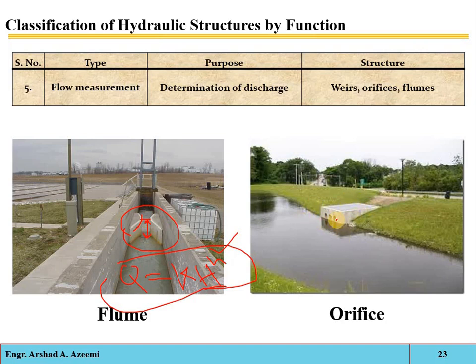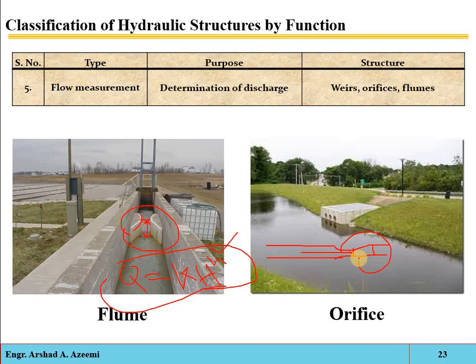Also we have these orifices. Suppose that is a closed pipe and here you install this orifice. I hope you may have seen it in the Bernoulli apparatus. When the water is passing through this throat, here we have one area and here we have another area, so a pressure drop will occur. Based on that principle, the discharge is measured.